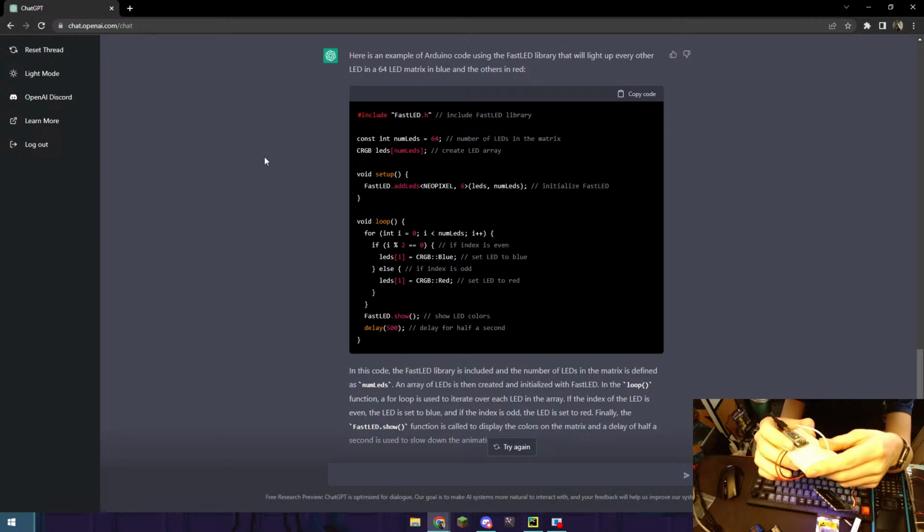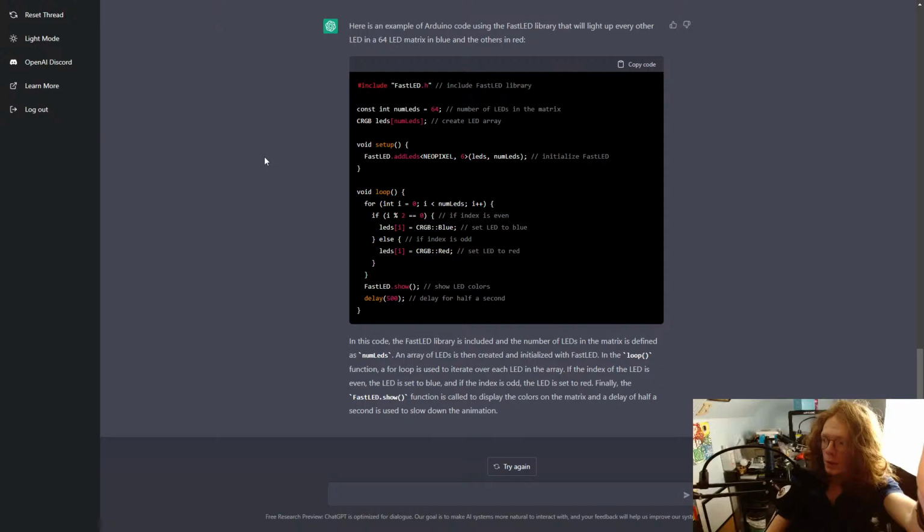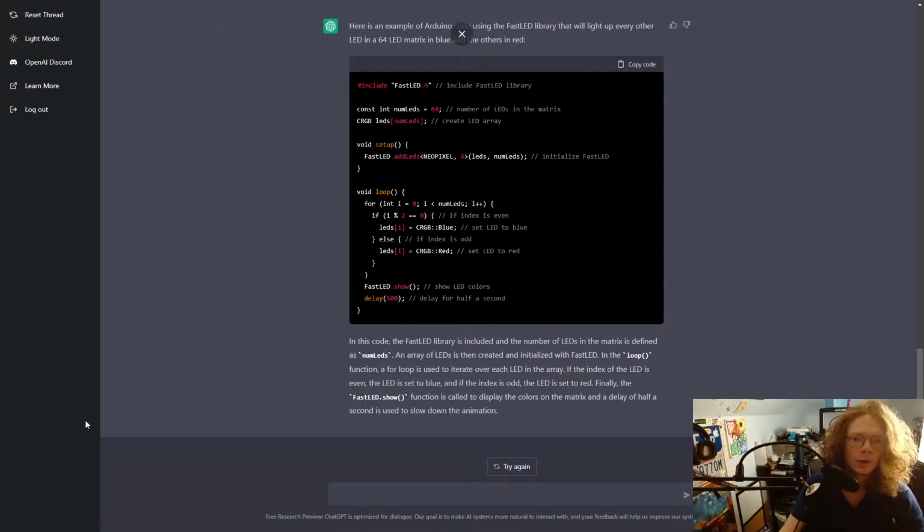Right now it's doing a pattern from when I was making a YouTube tutorial about LED Studio Matrix. Just going back to me. Okay, so let me just open up Arduino real quick.